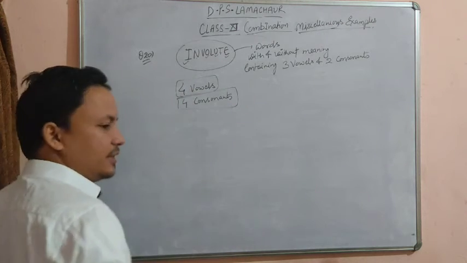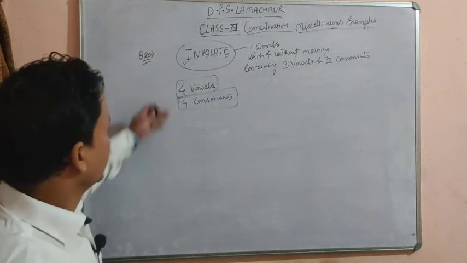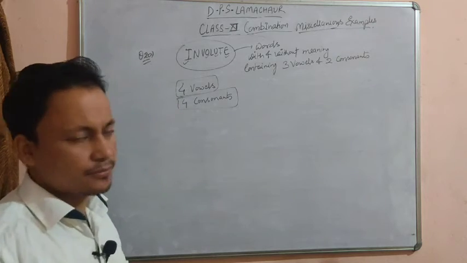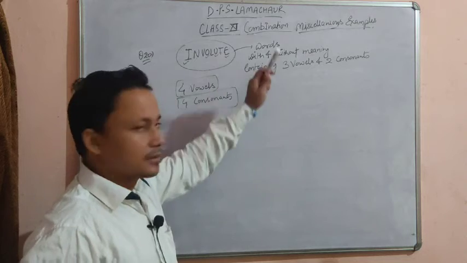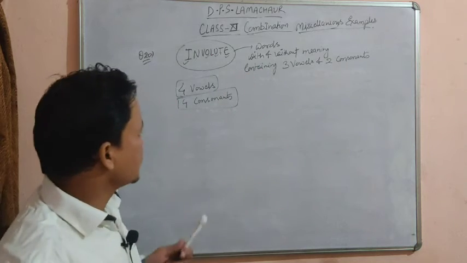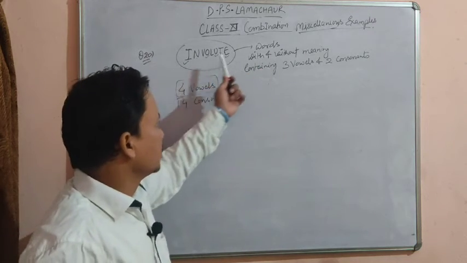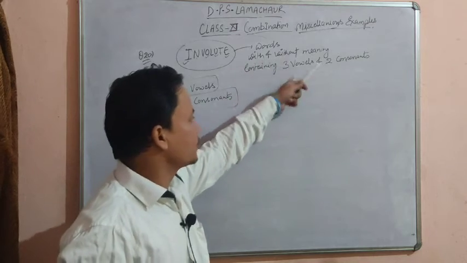Now we have 4 plus 4, 8 letters, and we have to choose only 3 vowels and 2 consonants. The question demands that out of this word we make words with or without meaning.